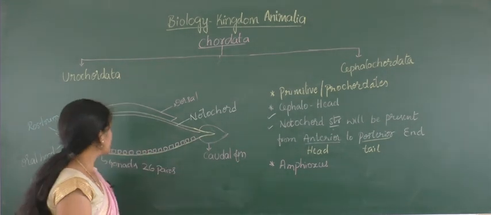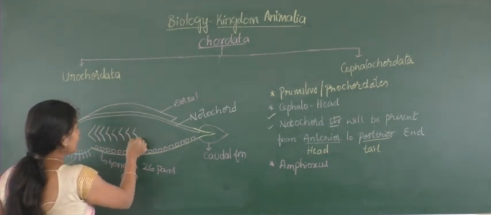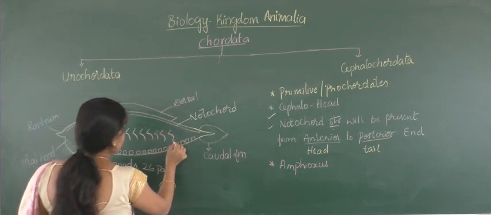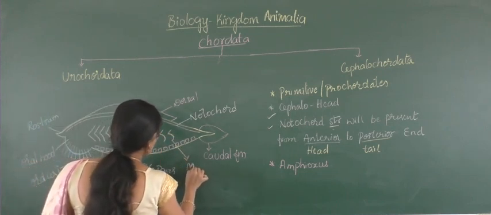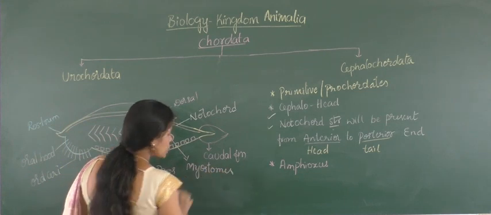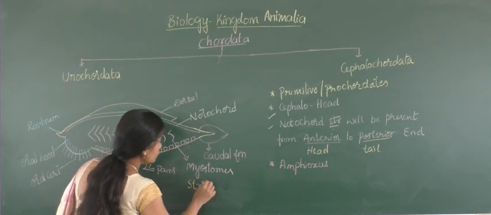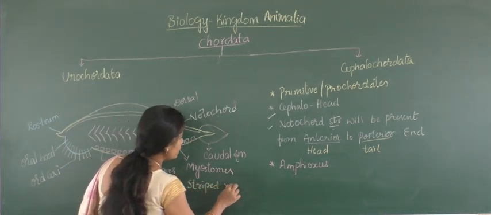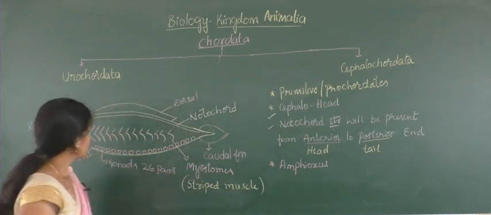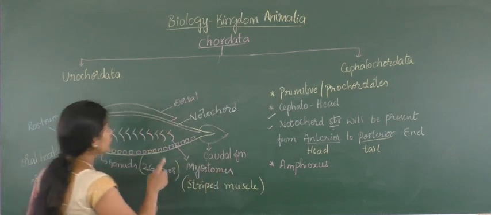Okay? So regarding that, here they are made up of striped muscles, and these structures are called myostomes, which are of striped muscle origin. Okay? So these are 26 myostomes, and this is the caudal fin, notochord.